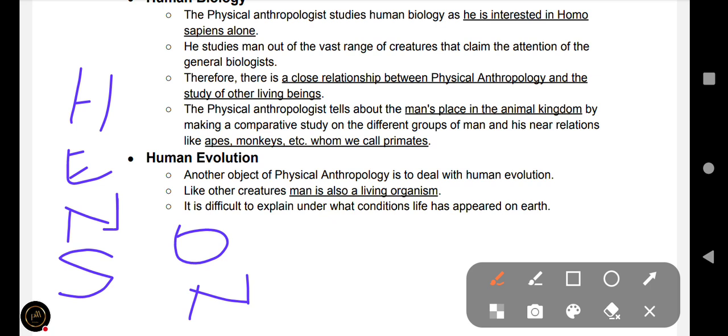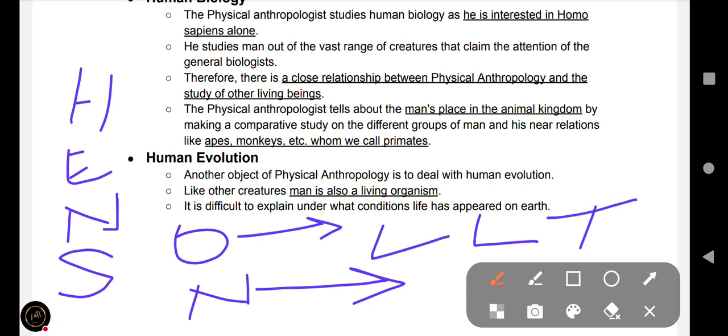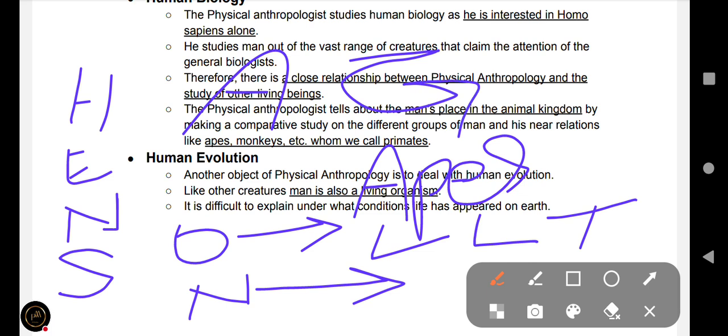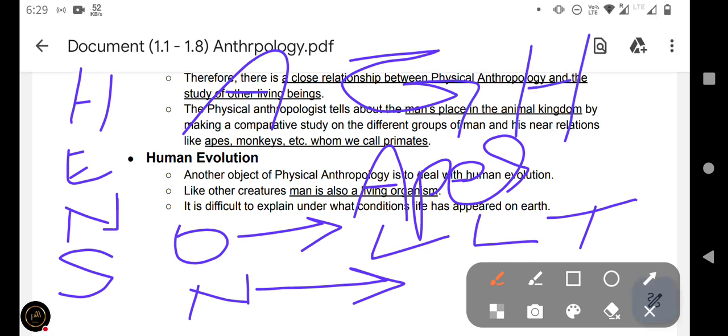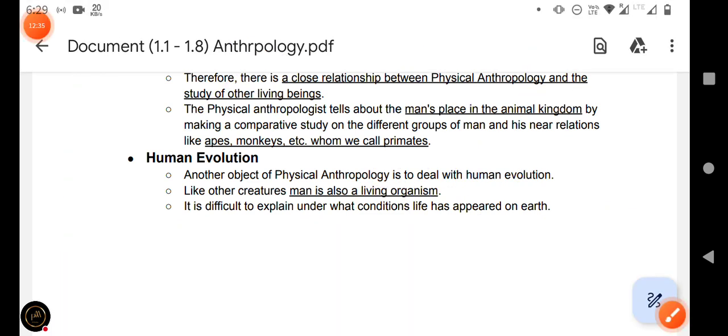Under this, the new world monkeys such as lemurs, lorises, tarsiers. Okay, and old world monkeys such as apes and other human related apes such as Australopithecus, Gigantopithecus, as well as Homo habilis. Okay, so you can remember this.